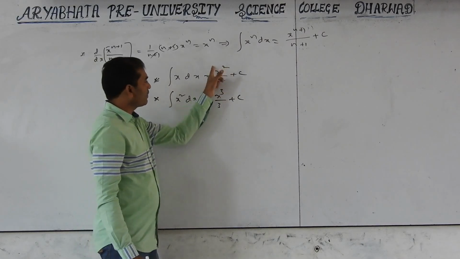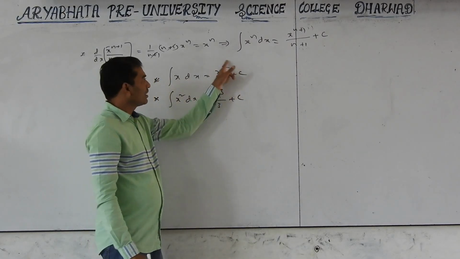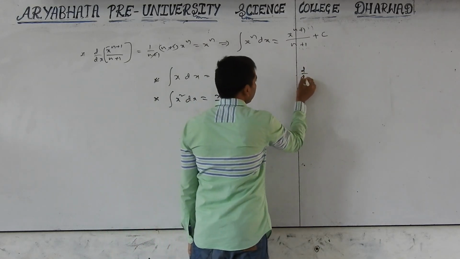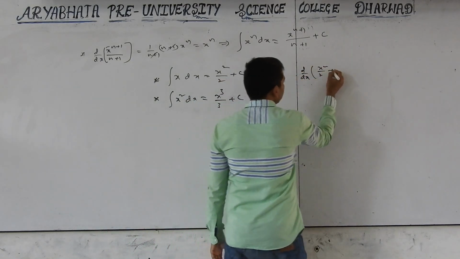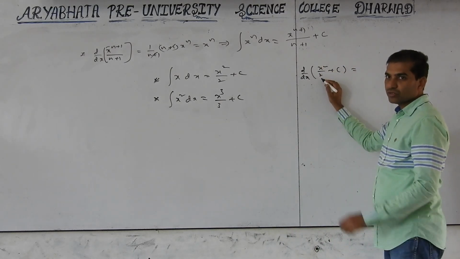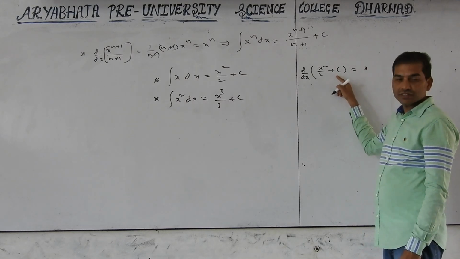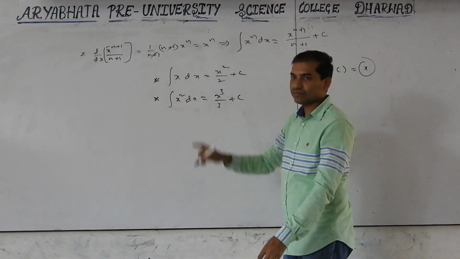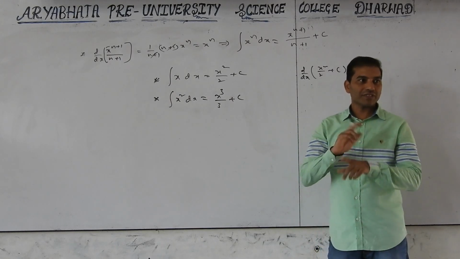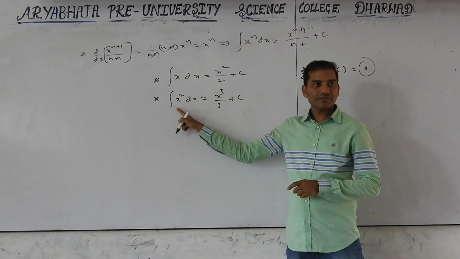See, if you apply differentiation to this, we will get this one. Take d by dx of x square by 2 plus c. X square by 2 differentiation is 2x, the 2 gets cancelled, x. Plus c differentiation is 0. So we get x. It is the reverse process. Are you following? This differentiation also will get discussed.